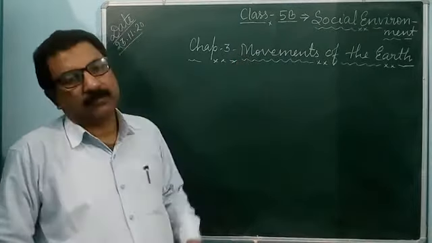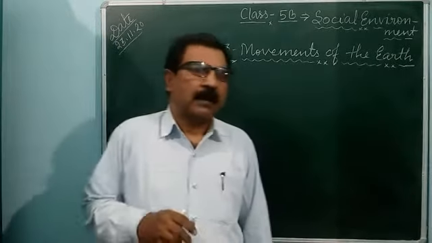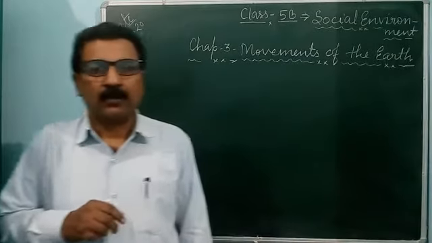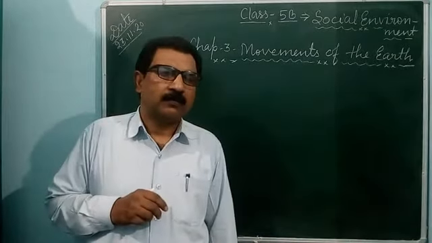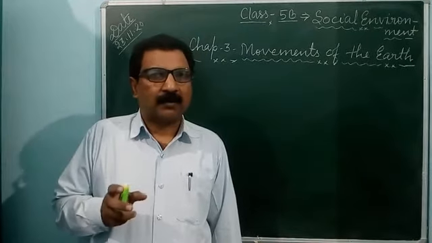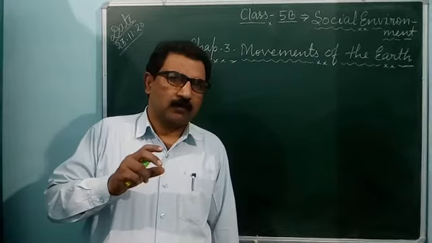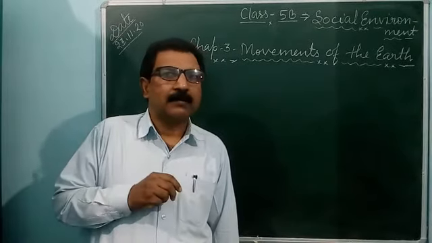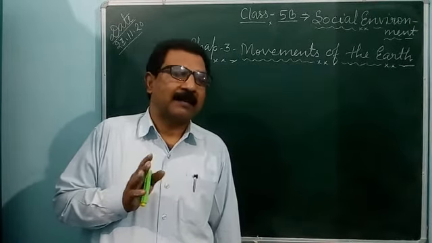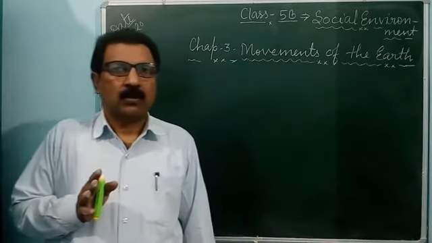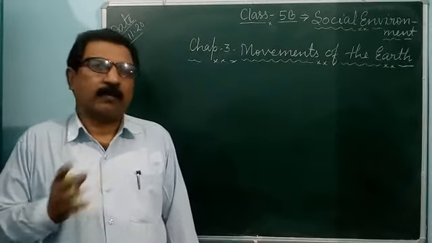Movement of the earth. As you know, the solar system. In the solar system, all the planets are counted. So, how many planets are there? There are 8 planets in the solar system. All the planets are movable.